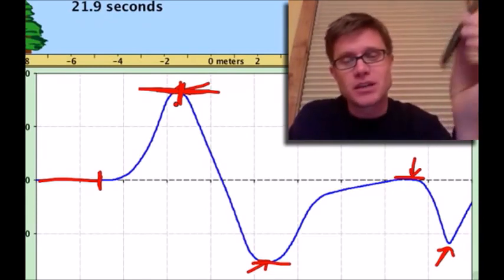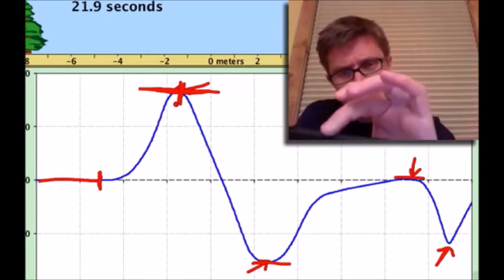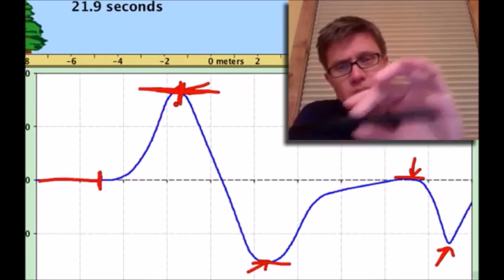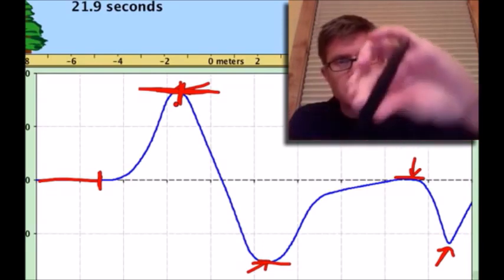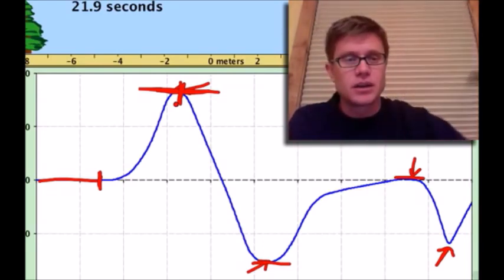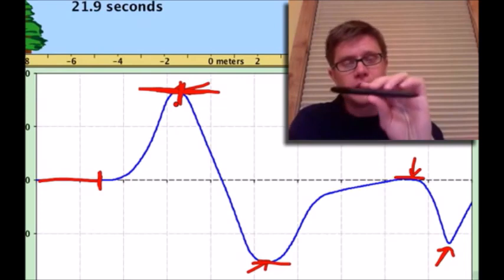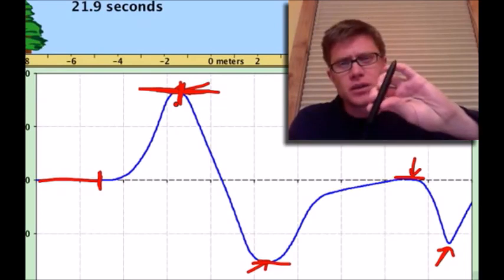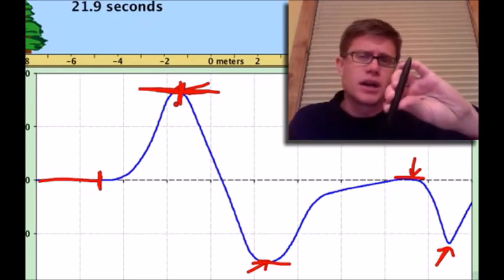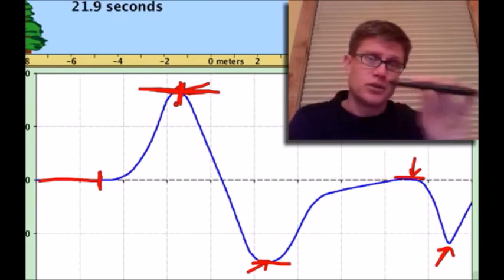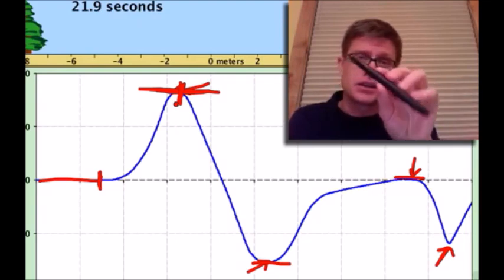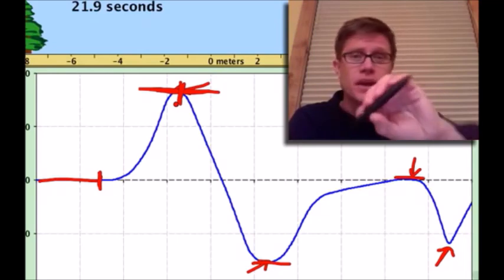And so the way that I'd use this is a little magic pen. And what do I mean by a magic pen? What I'll do is I'll actually hold this pen up to the screen or the graph or whatever I'm doing. And as I follow the line, and it goes up and down and up and down, anytime the pen starts to increase, that tells me that the speed is increasing, or the velocity is increasing. Anytime it starts to turn this way, that means it's slowing down. And anytime it moves like this, as I move across, that means that the velocity is actually increasing, but it's increasing in the negative. And so I think of this almost like a throttle.